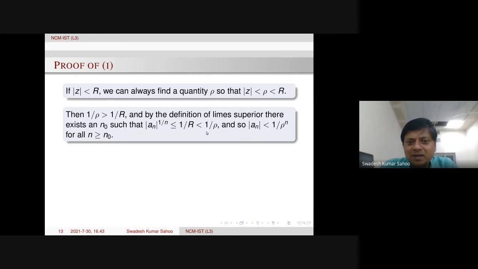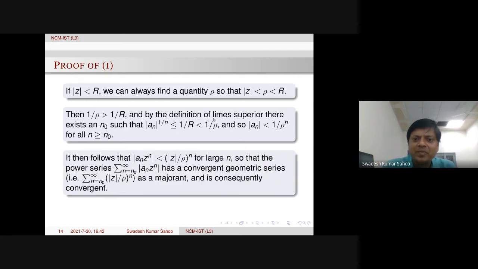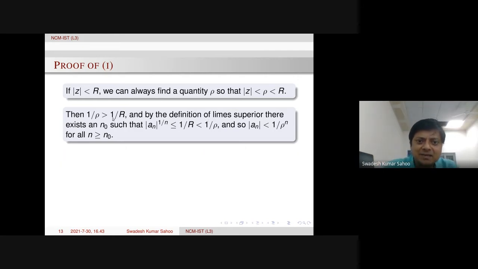So what is happening? Then |a_n| is less than 1/rho^n. From the first and last terms with the strict inequality, we have |a_n| less than 1/rho^n for all n bigger than or equal to n_0. This follows from the limit supremum, and then by this relation we get this quantity.